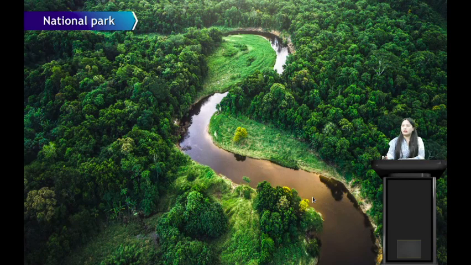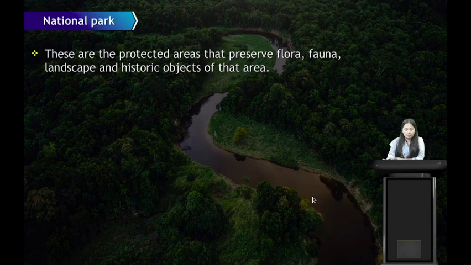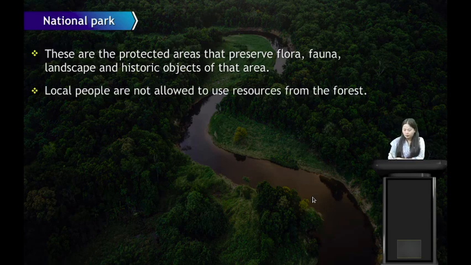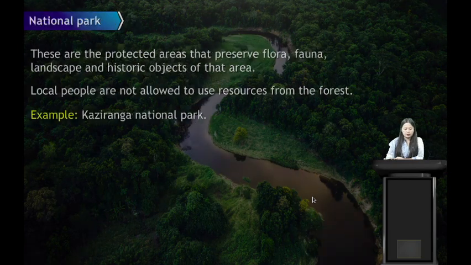National Park. So what is National Park? National parks are the protected areas that preserve flora, fauna, landscape and historic objects of that area. Local people are not allowed to use resources from the forest, from the national park. Okay, example is Kaziranga National Park.